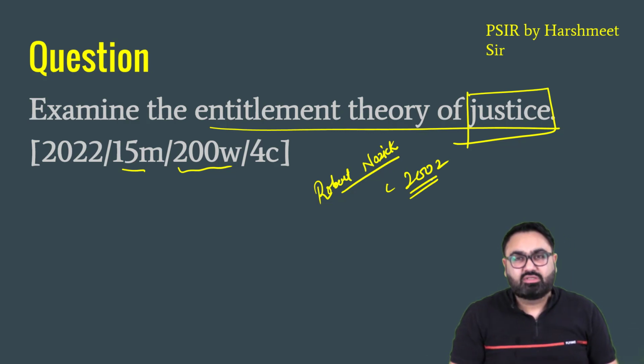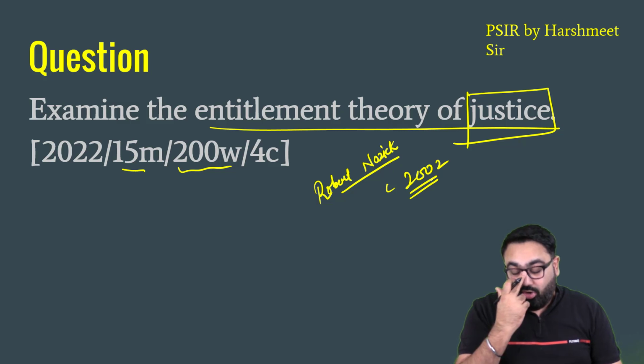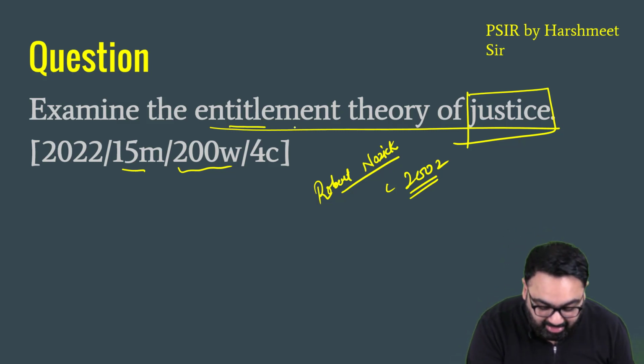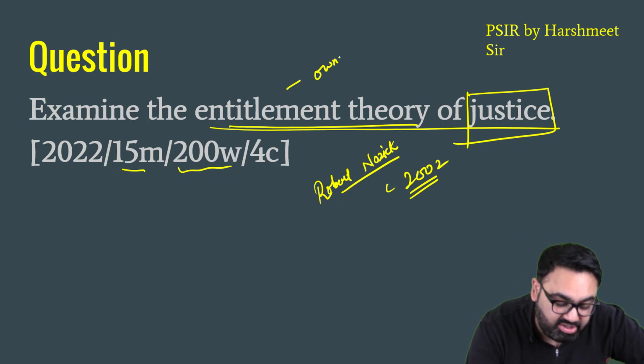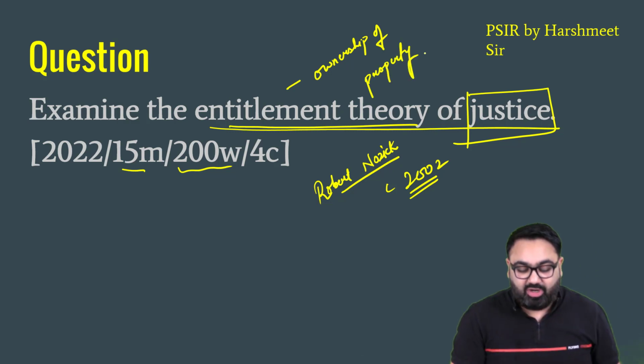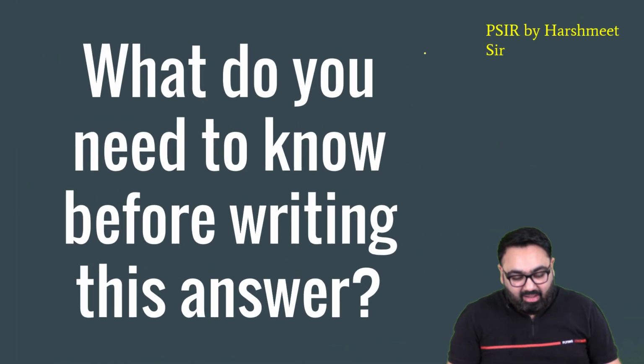He wrote certain books. In one of the books that he wrote, he talked about justice and how justice can be seen in the society. Then he gave the theory of entitlement. Now, this entitlement theory is mainly related to ownership of property. It mainly talks about how the individual should have the right to own property, under what rules they should transfer property, so on and so forth. So let's try and see in detail what exactly is this entitlement theory of justice, and then we'll see if we can write an answer to that.